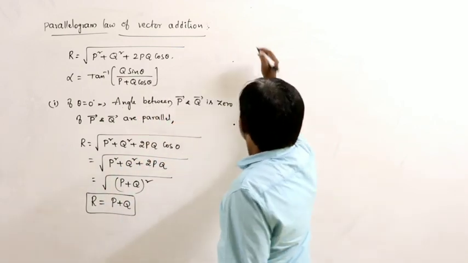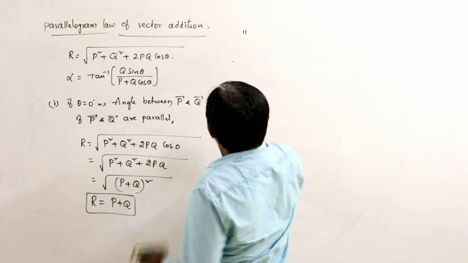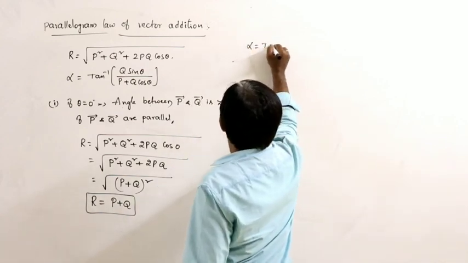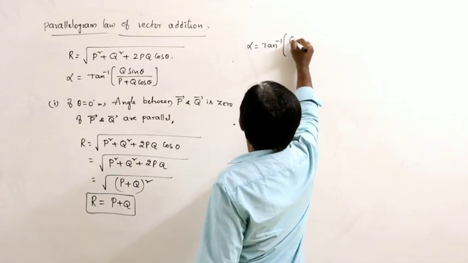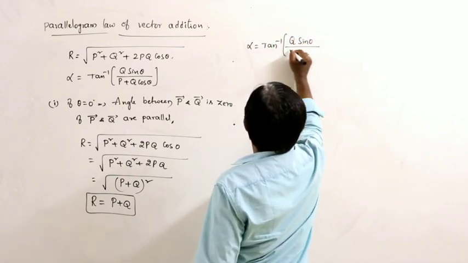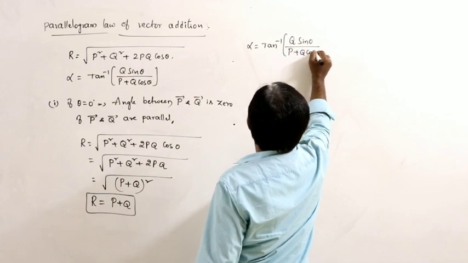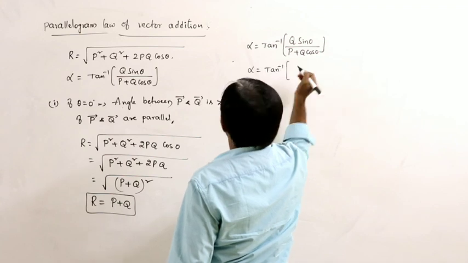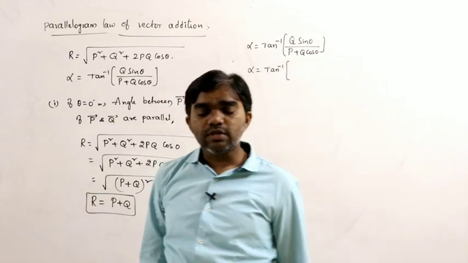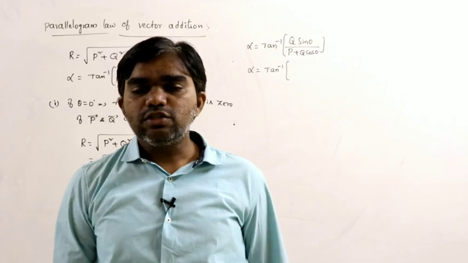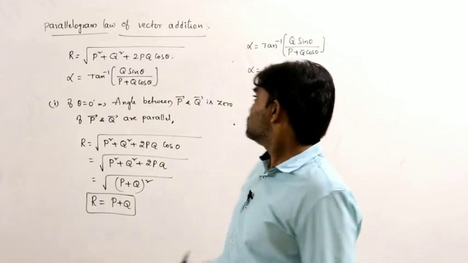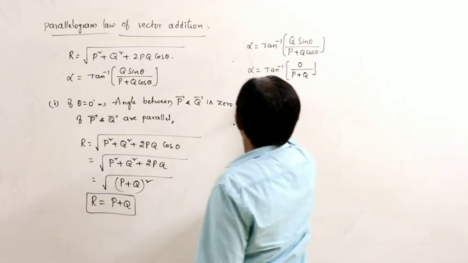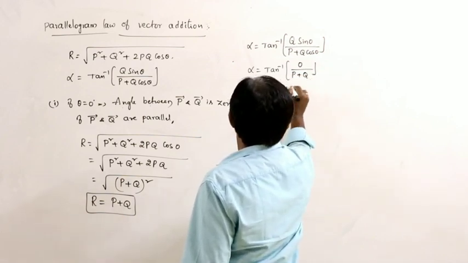Next, second application, what is the direction? Here alpha is equal to tan inverse of Q sin 0 divided by P plus Q cos 0. What is the value of sin 0? It is 0. So 0 divided by P plus Q is 0, so tan inverse 0.